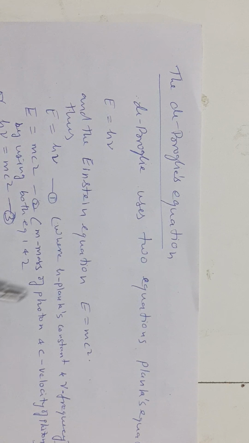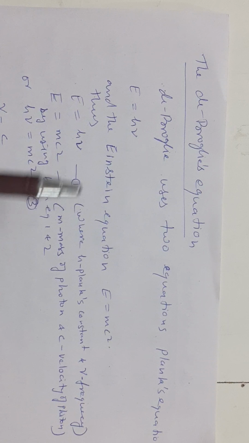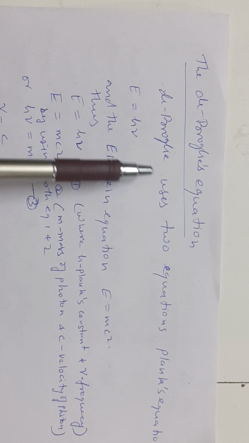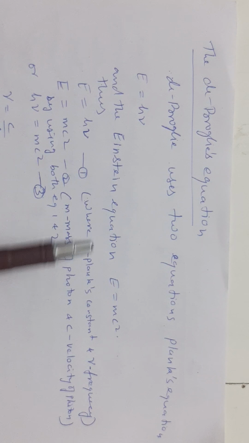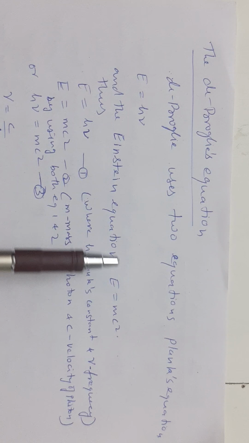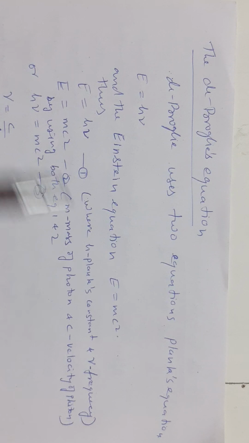To justify this wave character, he derived an equation known as the de Broglie equation. For the derivation, de Broglie uses two equations, the Planck equation and the Einstein equation.